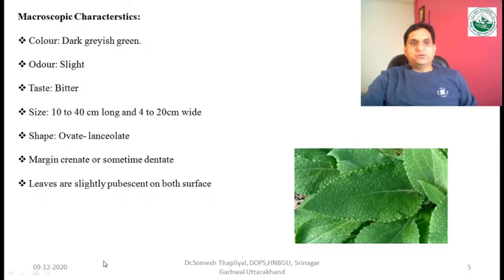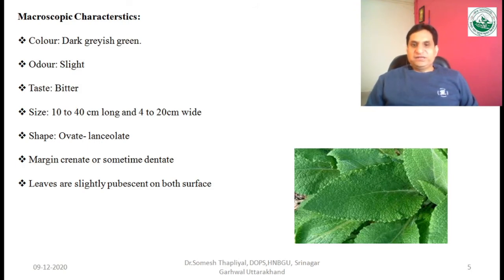Now the macroscopic characters of the drug. The color is dark grayish green, the odor is slight, and the taste is bitter. The length is about 10 to 40 centimeters, and it is 4 to 20 centimeters wide.